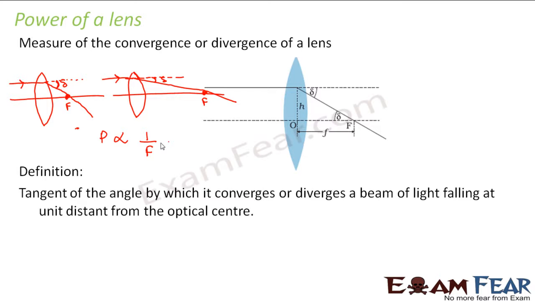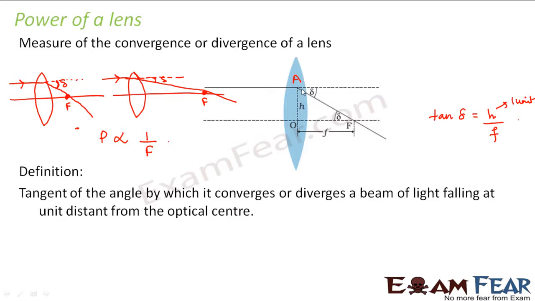So we can define the convergence or divergence as the tangent of the angle by which it converges or diverges a beam of light falling at unit distance from the optical center, because this angle we have considered as delta. If you look at this triangle AOF, we can say that tan delta is equal to H divided by F. So if you want to define the power of a lens, let us consider H as 1 unit.